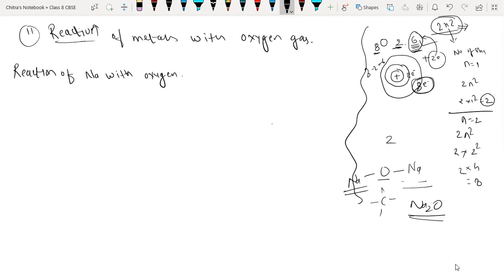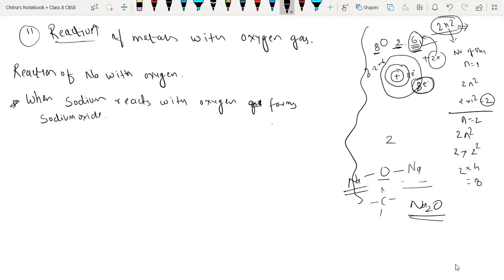So I am writing here: when sodium reacts with oxygen, it forms sodium oxide. This is a description of the reaction, the word reaction.